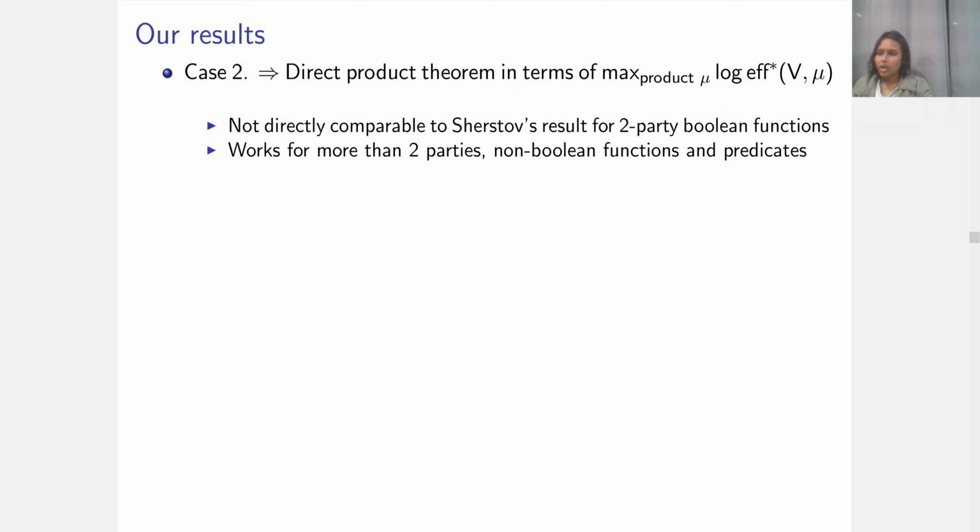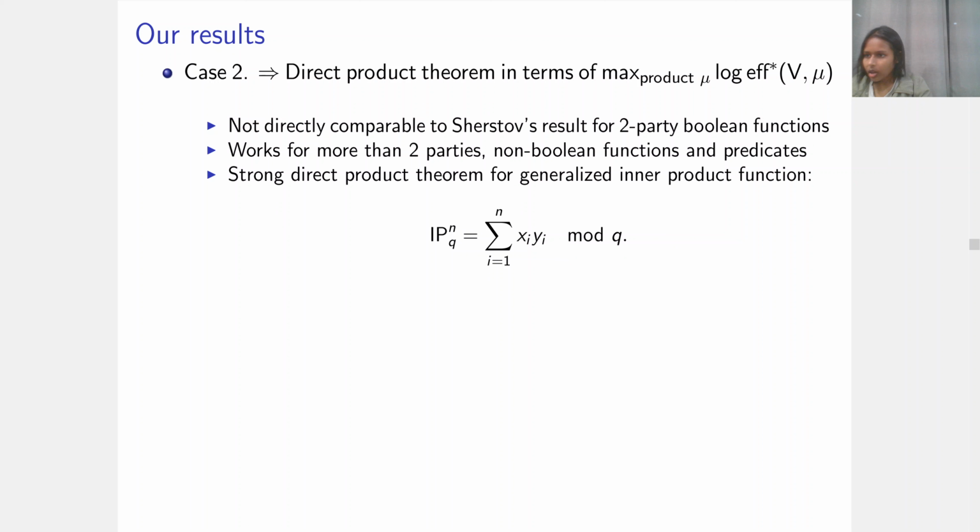But on the plus side, our result also works for more than two parties and non-Boolean functions and predicates. As an example, efficiency for a product distribution exactly characterizes the quantum communication complexity of the generalized inner product function, which is defined over any field instead of just F2. So our result gives a strong direct product theorem for generalized inner product.